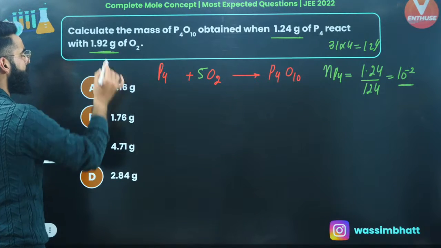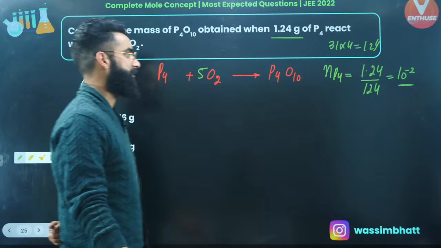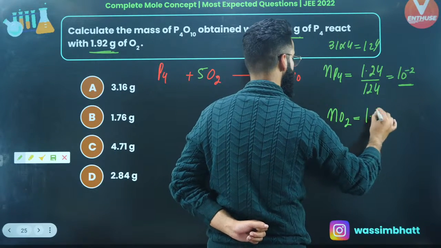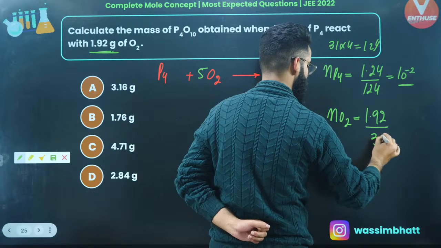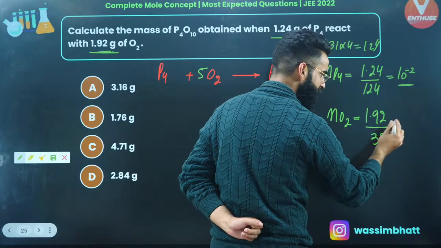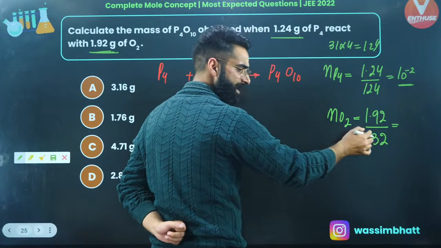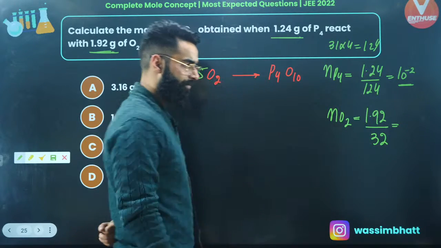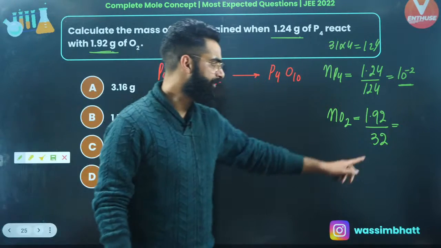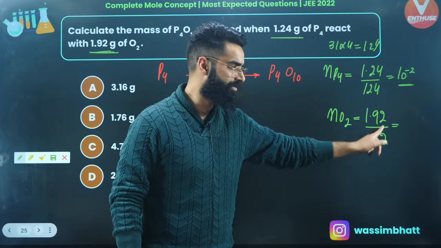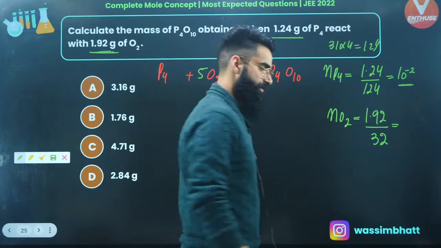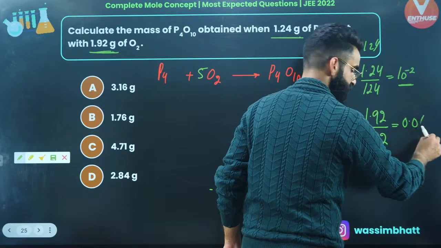Similarly, how many moles of O2 are given to me as per the question? Let me calculate the number of moles of O2. It's going to be equal to the mass of O2 given to me divided by the molar mass of O2, which is 32. Can anyone let me know fast in the chats how much this value is coming out to be? 1.92 divided by 32. Okay, 0.06. This value is coming out to be 0.06.